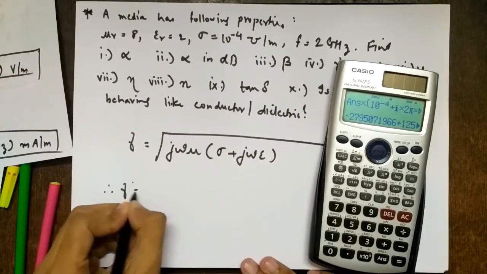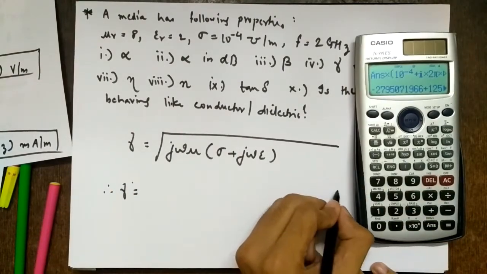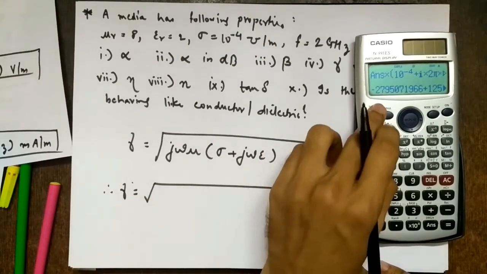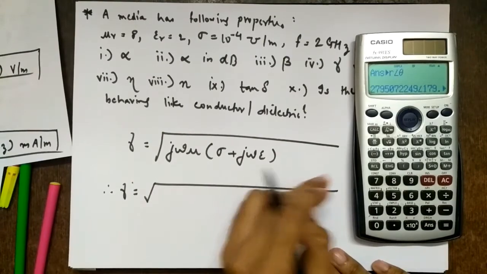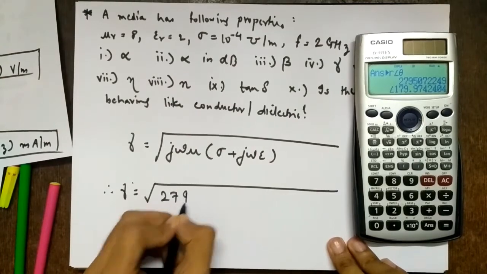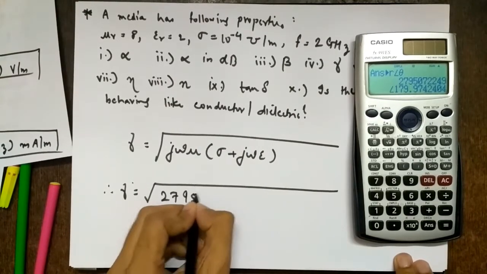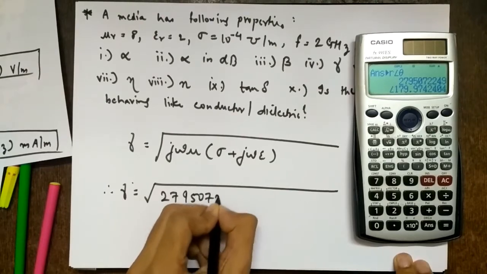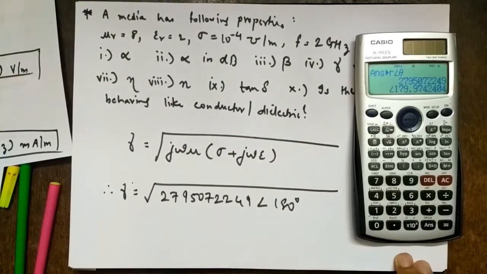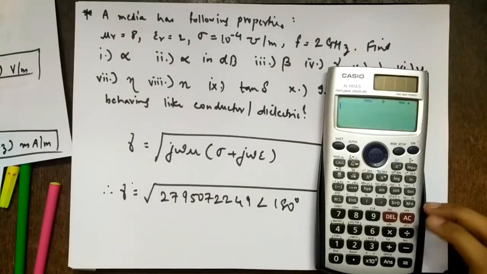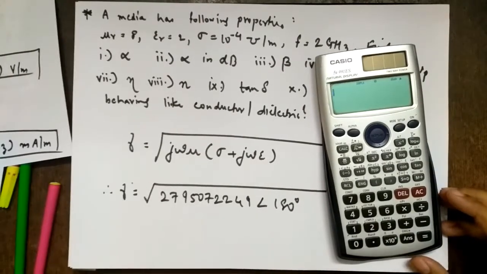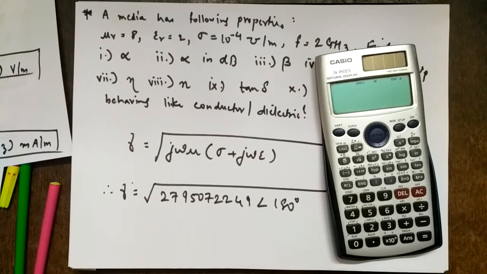Then you write, therefore gamma equal to square root of, so let's see if in normal terms it is simple. This way it is better. If you want, you can write in a plus jb format or angle format. It is not an issue. The angle I can take safely to be 180 degree, right? So now what I have to do is find the square root of this. So how to do this? Do you have any idea?